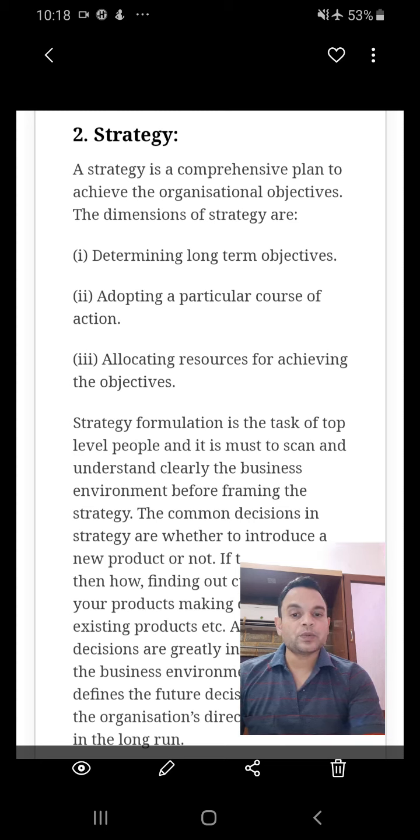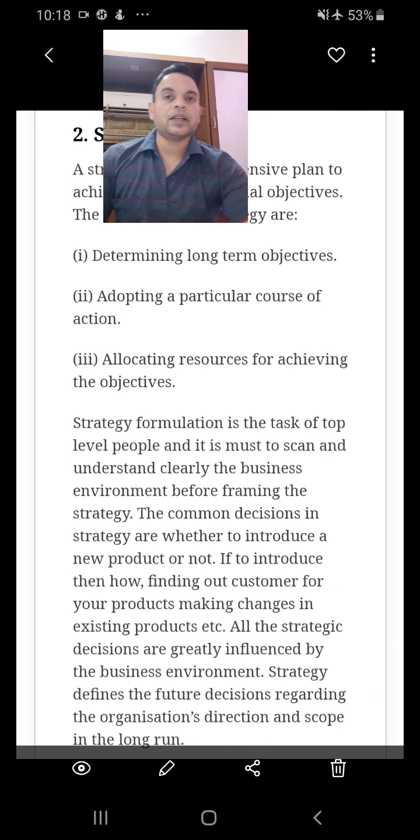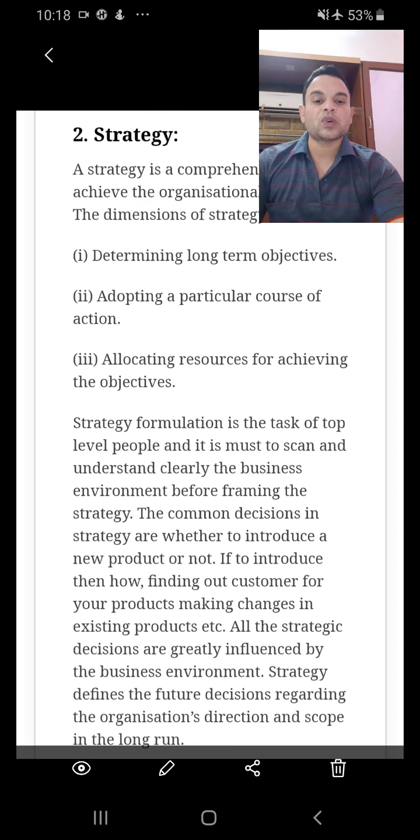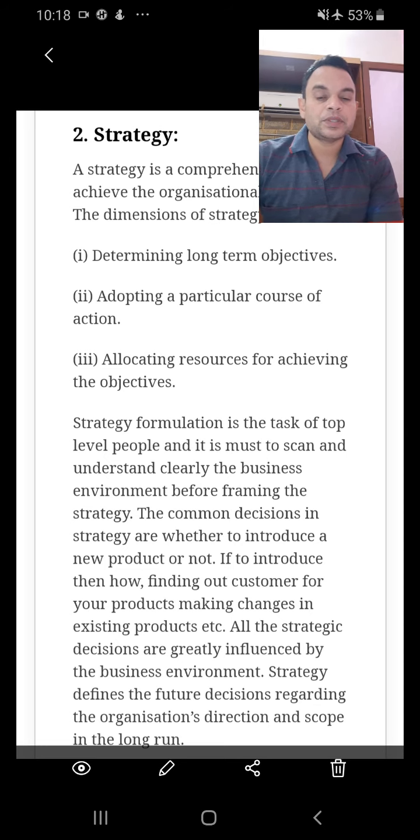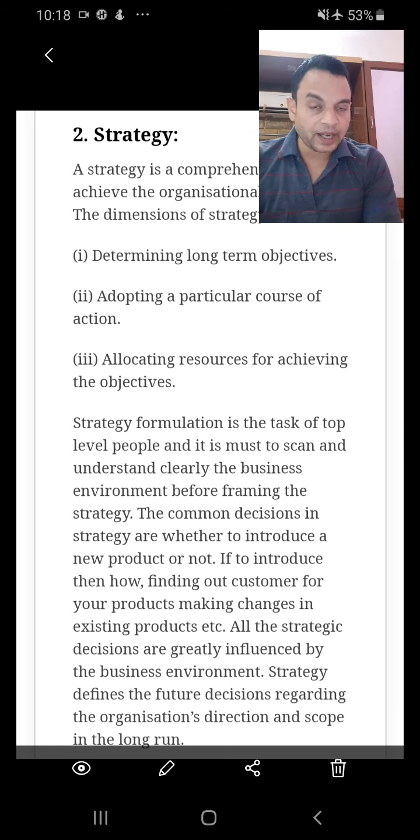So strategy means what, if you call it in Hindi, it is known as Raniti. So what are your long term plans? Which actions you are going to follow? What resources you are having? Strategies you will make. Strategies are normally, or in most of the times, made by top level management. Middle level and bottom level are supposed to follow those strategies. It has to be made by top level management.